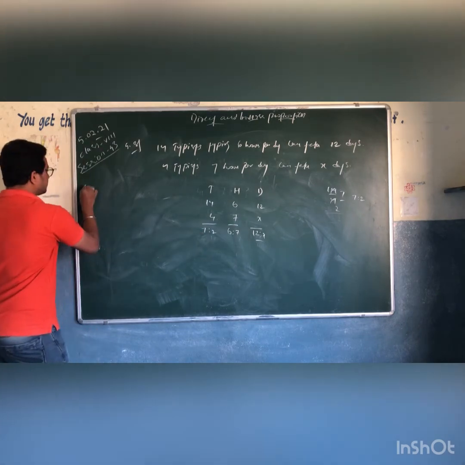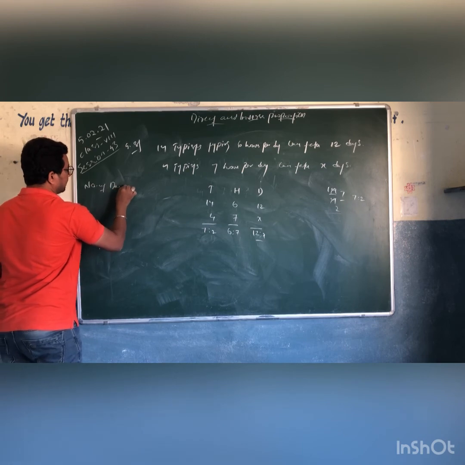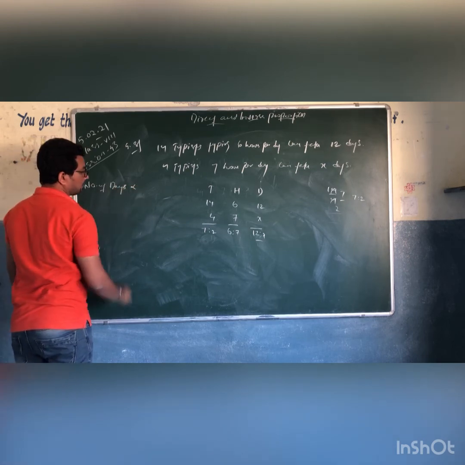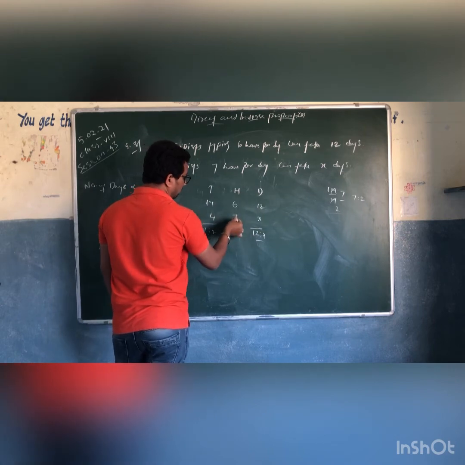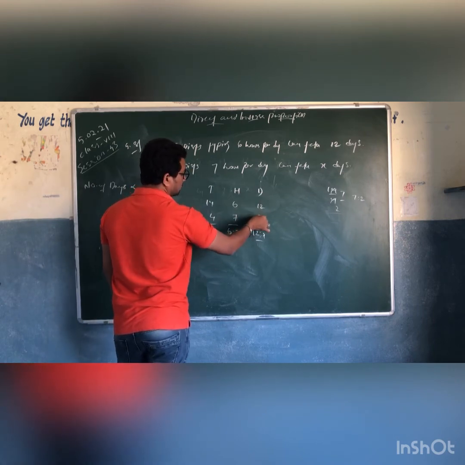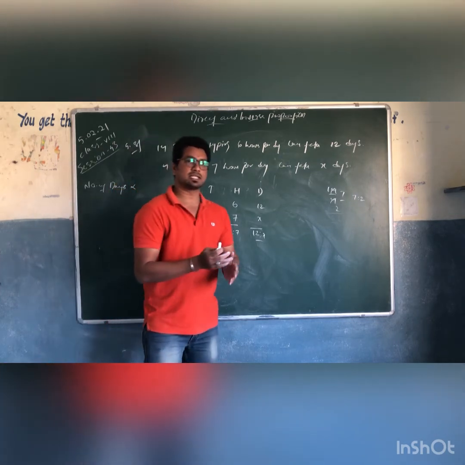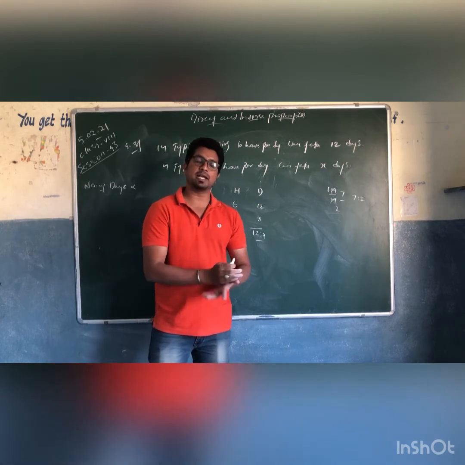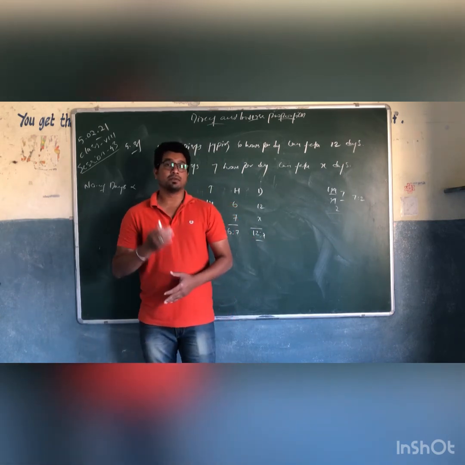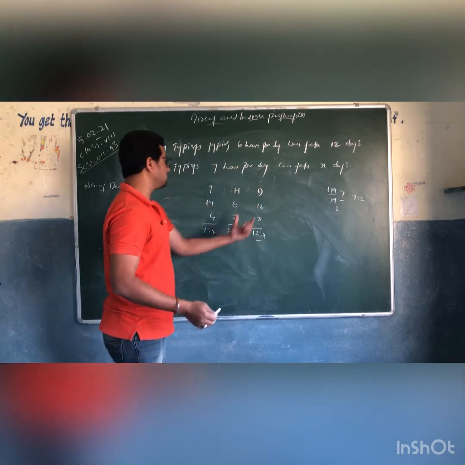Number of days is directly proportional to, right? If number of hours is increased, number of days will decrease, right? Per day they are working 6 hours earlier and they took 12 days. When they are working 6 hours per day, they took 12 days. When they are working 7 hours per day, the days will decrease, which means inversely proportional.